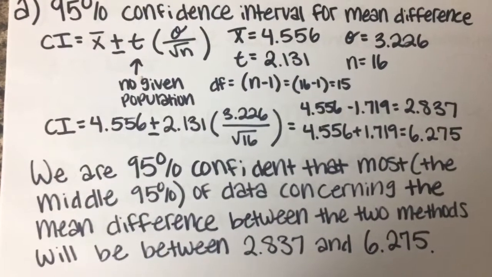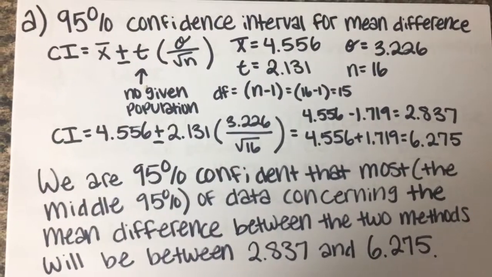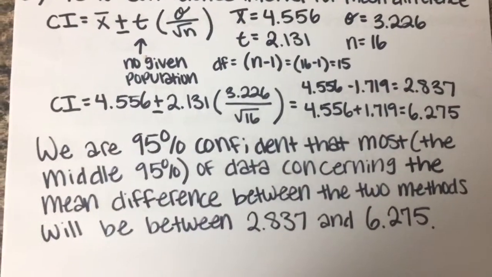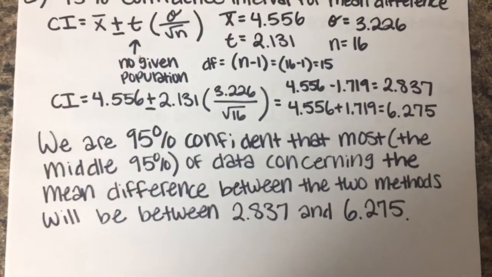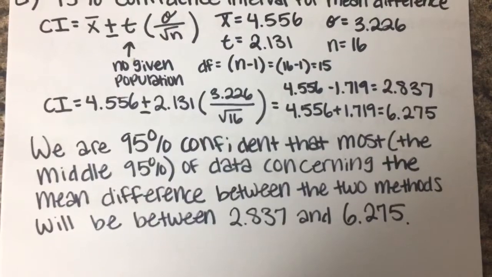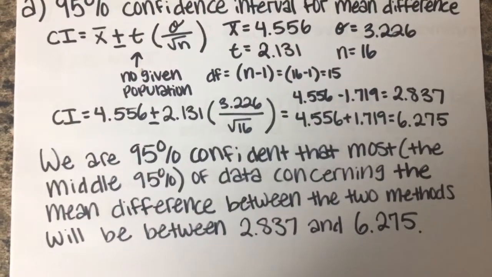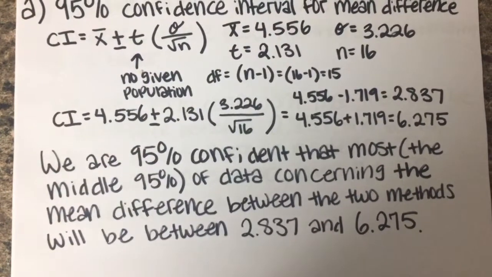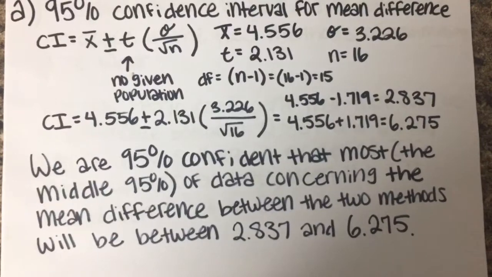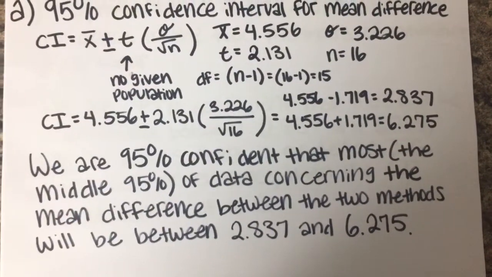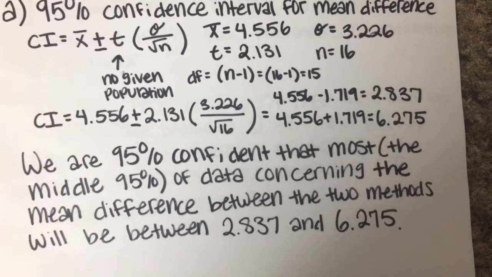So once you get all that, you know that your N is 16 because they told you that there are 16 tires. So you plug all that into the formula and you get a confidence interval of 2.837 to 6.275. So the statement you want to write is, we are 95% confident that most, aka the middle 95%, of data concerning the mean difference between the two methods will be between 2.837 and 6.275.